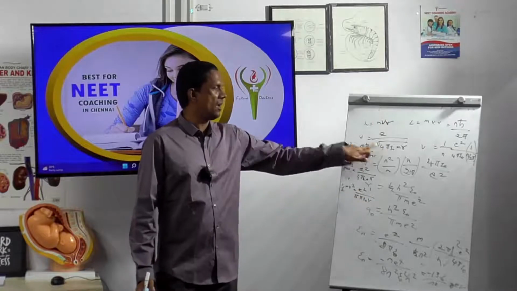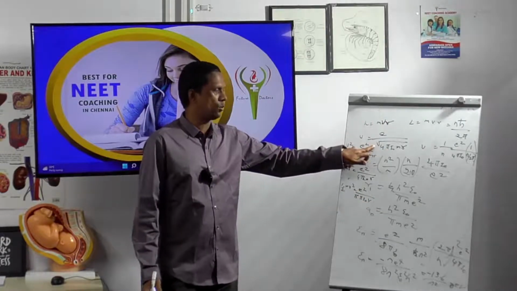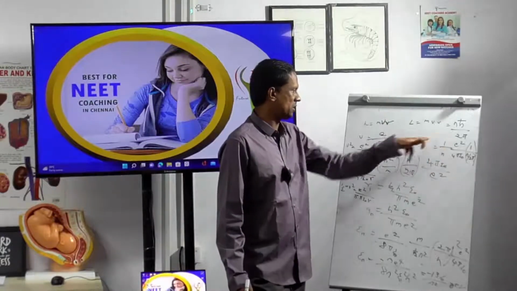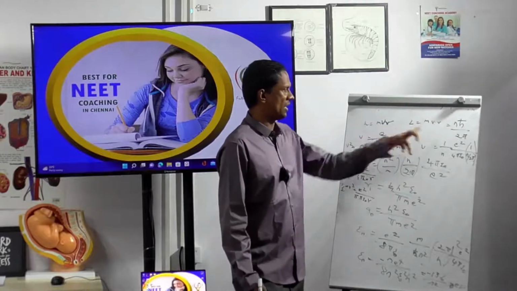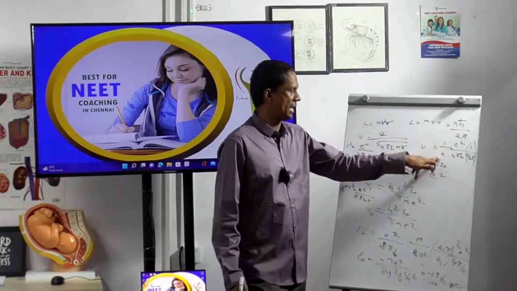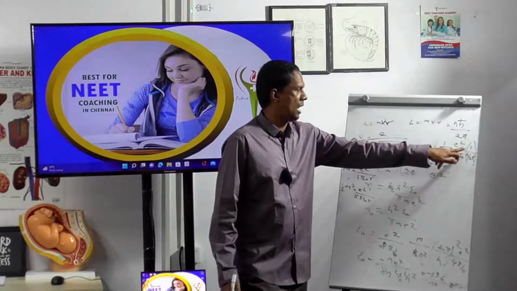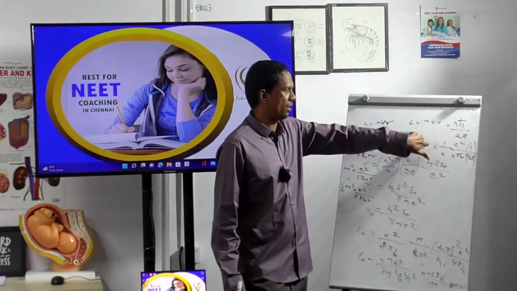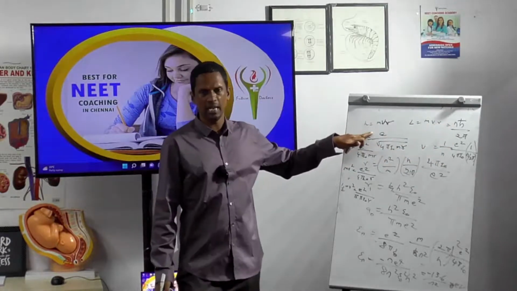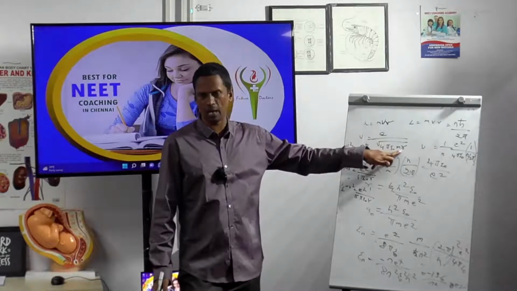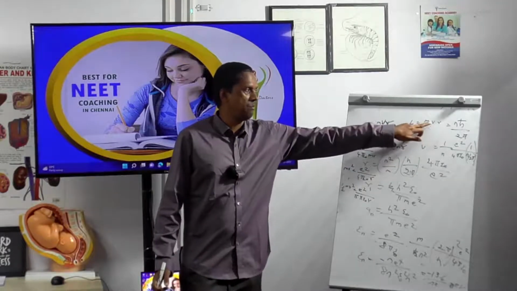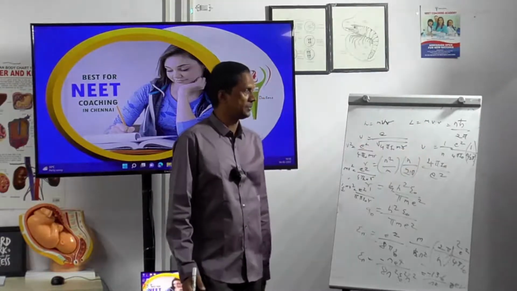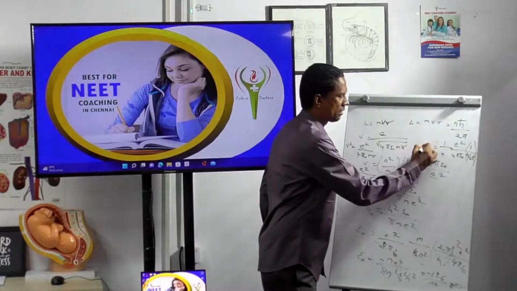Now V is equal to E divided by root of 4 pi epsilon 0 mr. So V is equal to 1 by n, E square divided by 4 pi epsilon 0, 1 by h by 2 pi, that is n by 2 pi. I am bringing everything here. V is equal to E divided by root of 4 pi epsilon 0 mr, and I am substituting that value for mvr. If I substitute this value here, what will happen? I will get the total. This one is not V, this one is R.